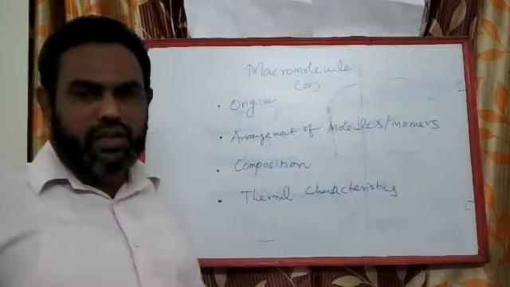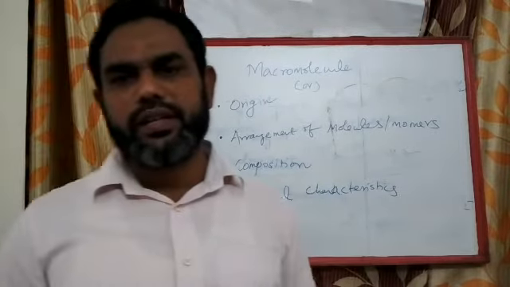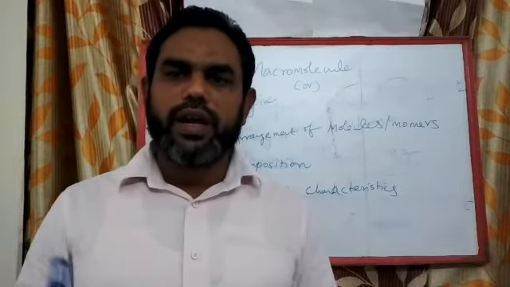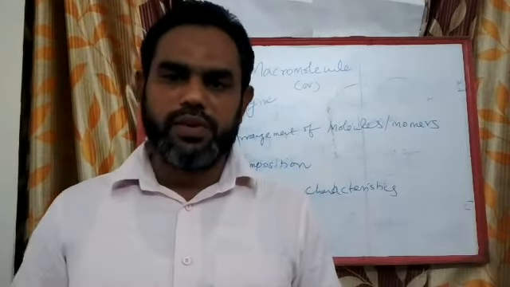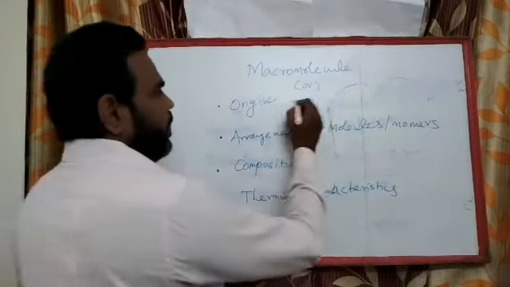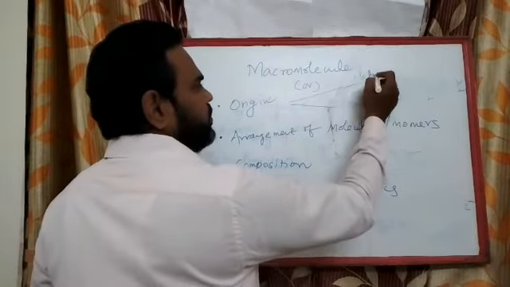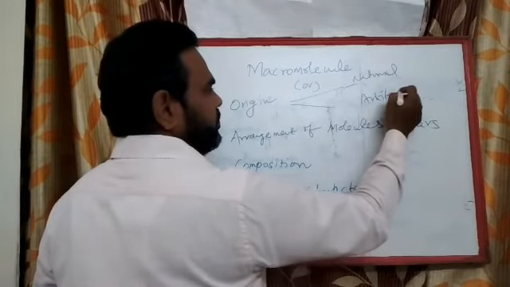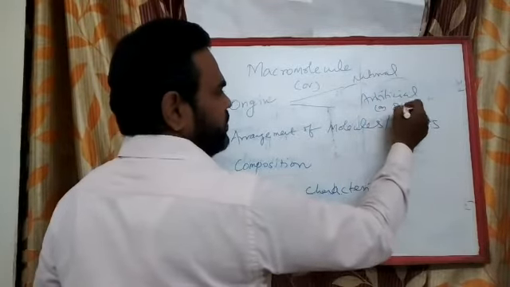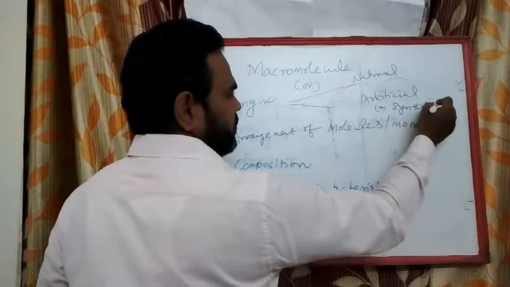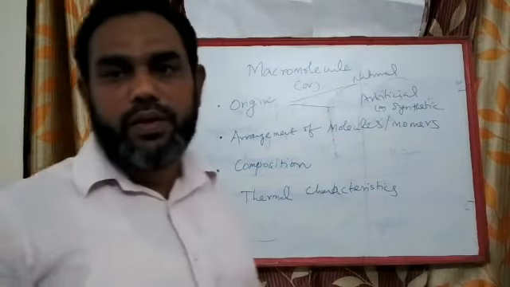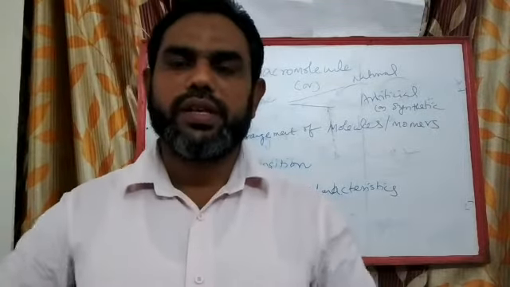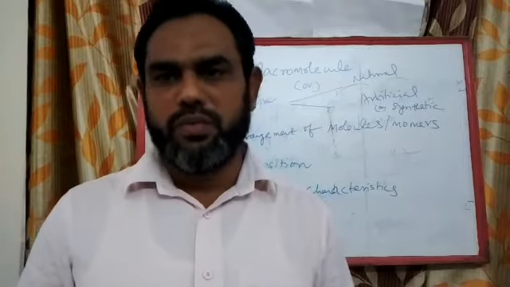First one is based on the origin. So based on the origin, polymers can be classified into natural polymers and artificial or synthetic polymers. Polymers which are available in nature, which are produced in nature, are called natural polymers.